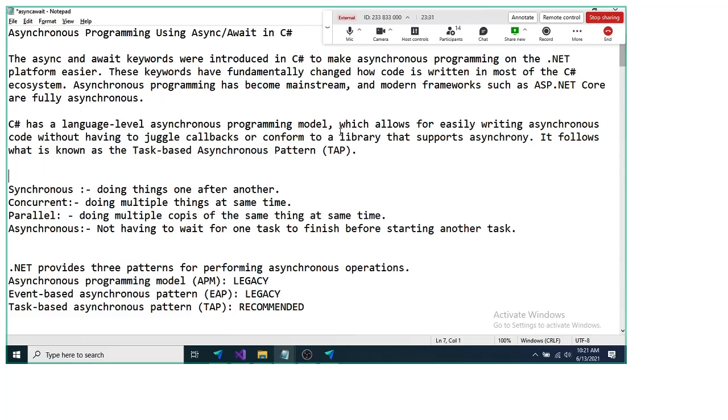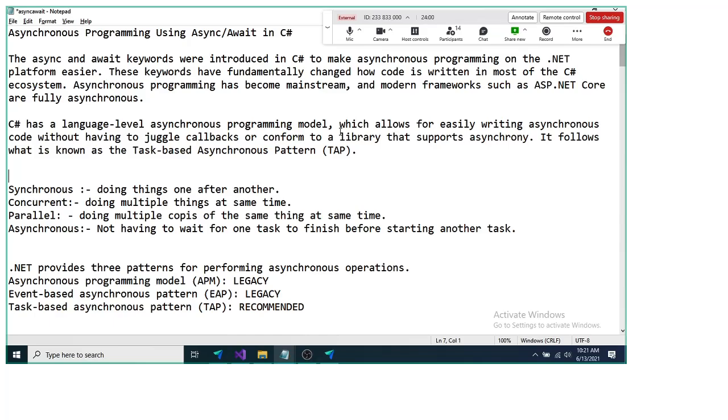The first is synchronous. The code that we have written till date is synchronous code, except the Ajax calls that we made using jQuery. Those who know jQuery Ajax will understand; those who do not, do not worry about it, we'll learn it in further sessions. Except for Ajax calls, we have always written synchronous code.